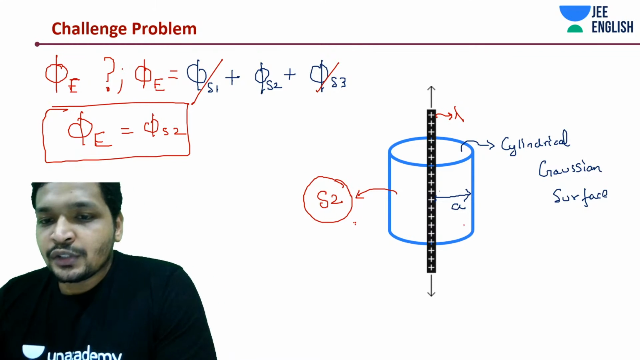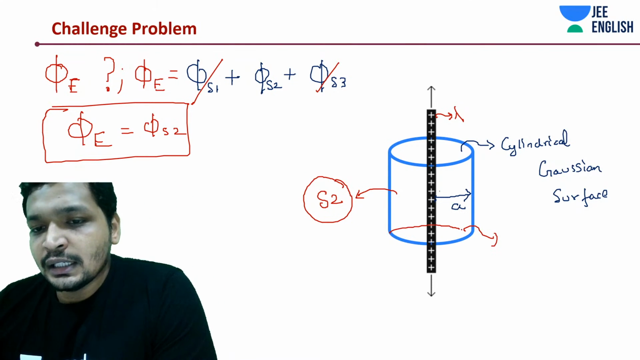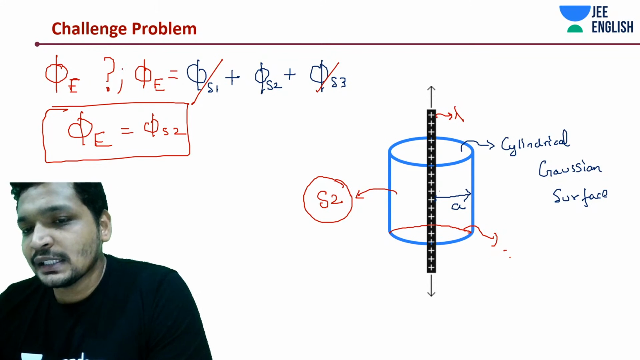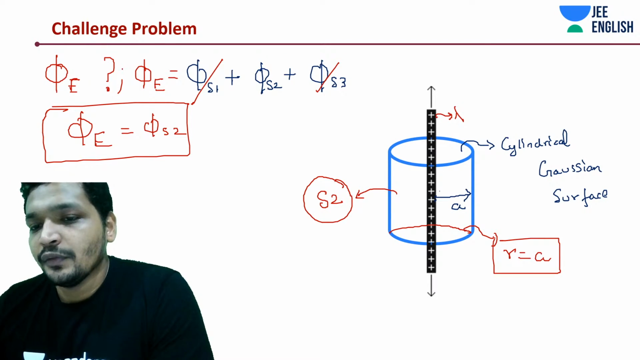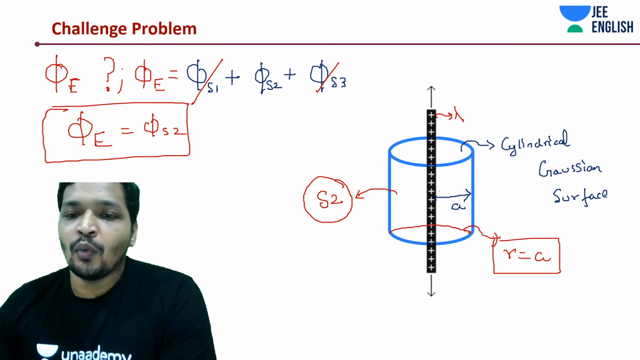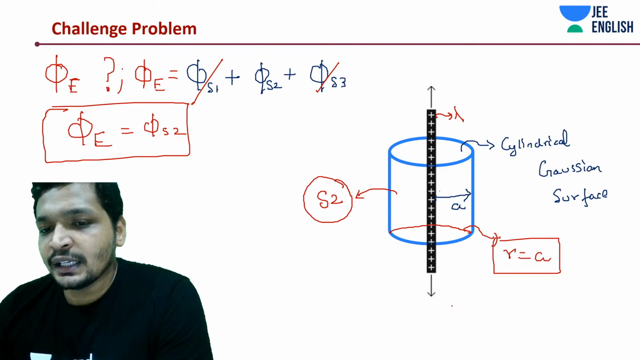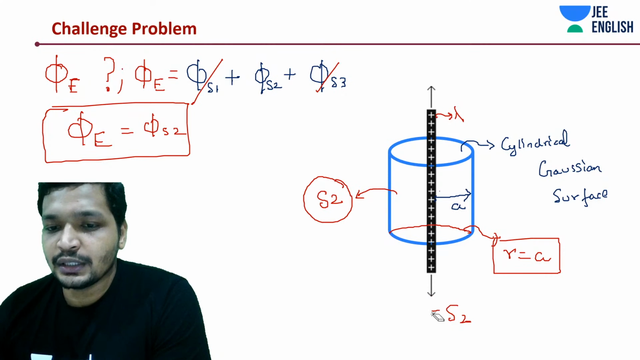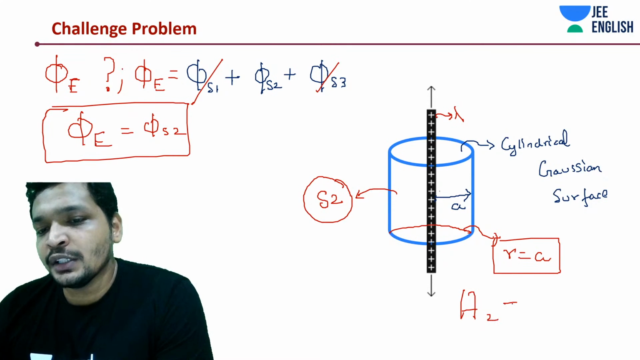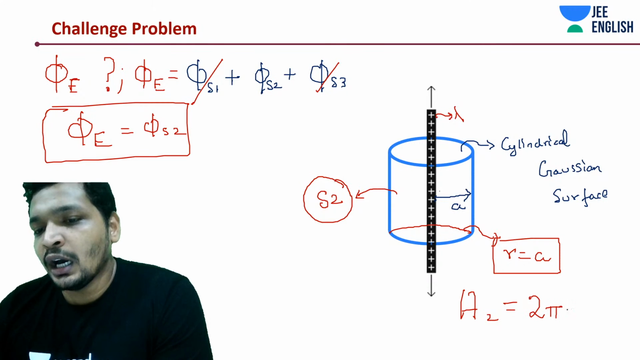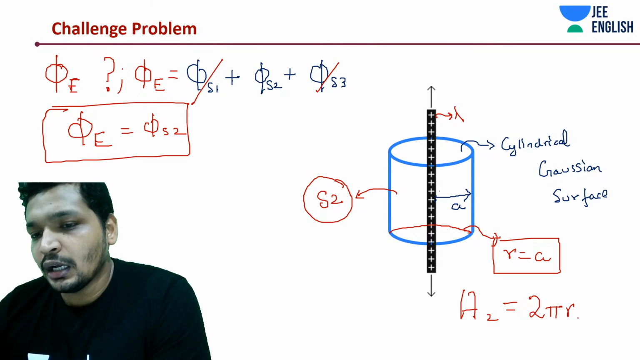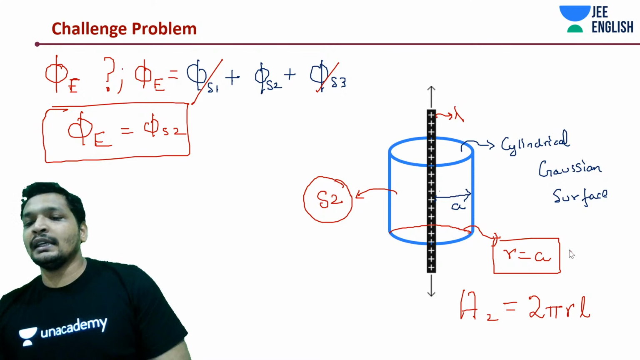Now, when we are talking about surface 2, what is the radius of this cylinder? The radius of the cylinder is just A. Simple. What is the surface area? Let me call it SA2, or just A2, that helps. A2 is 2 pi r L. Instead of r, I can write it as A.